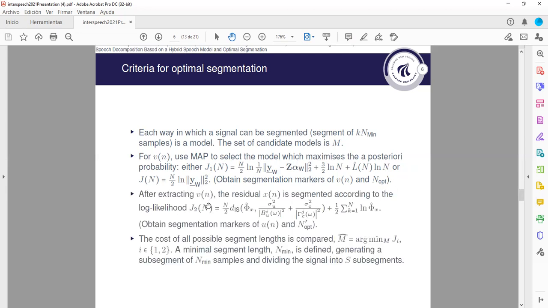But after we have extracted the voice part, the residual will be segmented according to this log likelihood function, which depends on the excitation variances and the AR parameters. And this allows us to obtain segmentation markers and an optimal segment length N opt prime, which is different from this N opt. And one should compare all the possible cost functions for the segment length. This is what is done for either J1 and J2 from a minimum segment length. And of course, we have a segment of any samples, and we should divide the segment into S subsegments.